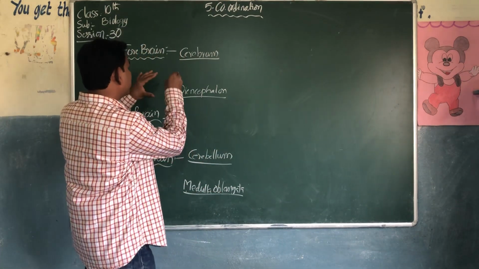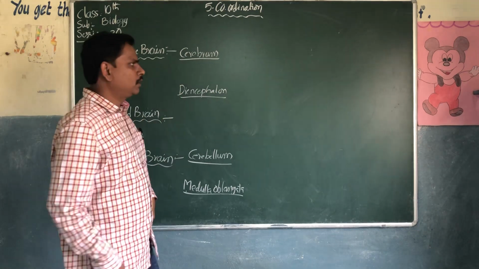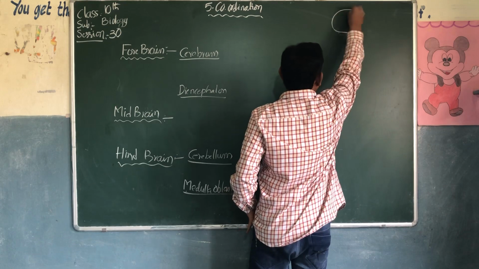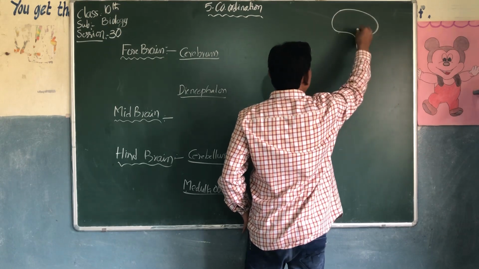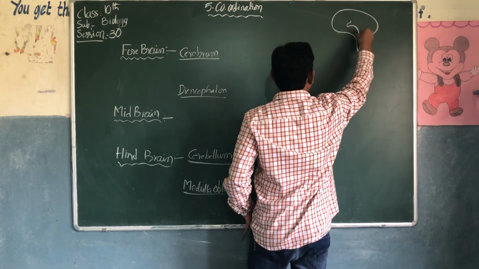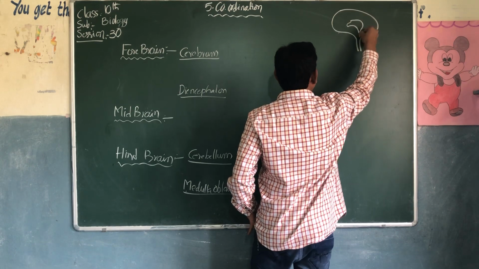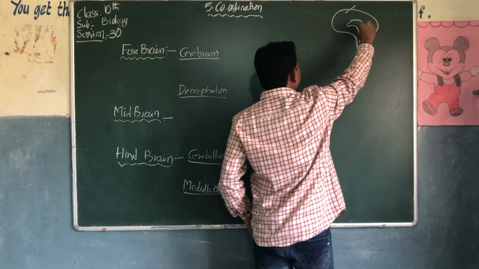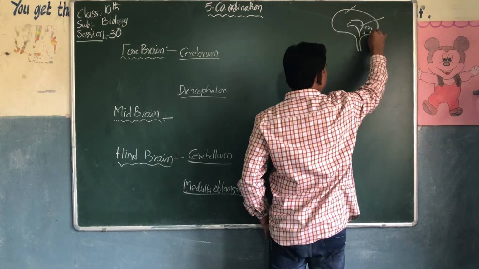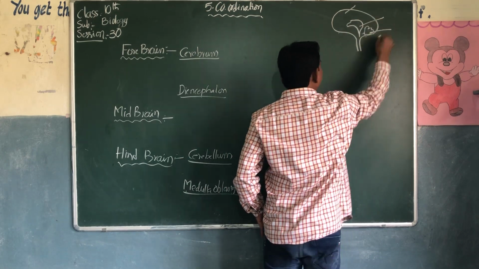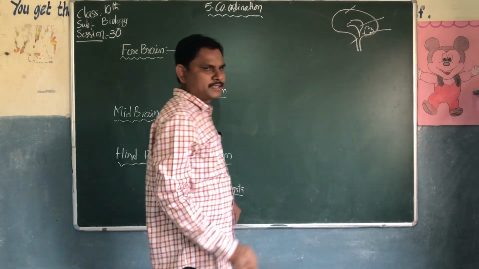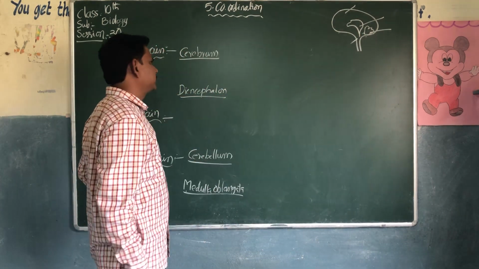What is the function of the cerebrum? If you see the rough diagram of the brain, you can see there are many parts: cerebrum, diencephalon, cerebellum, medulla oblongata.